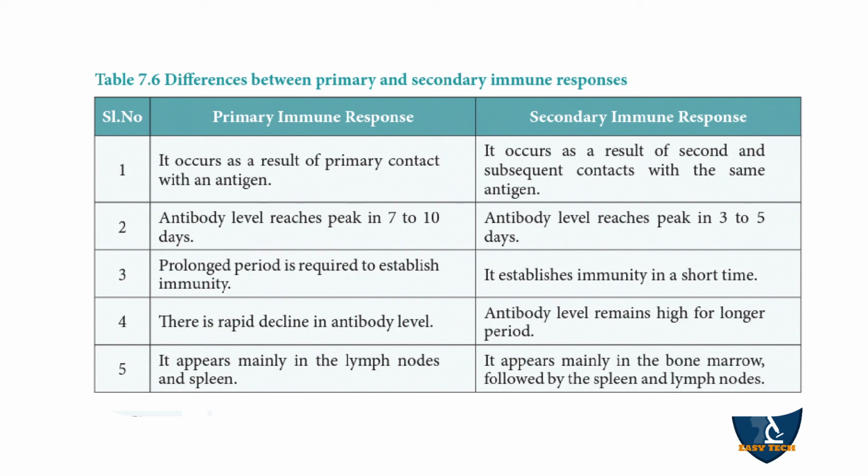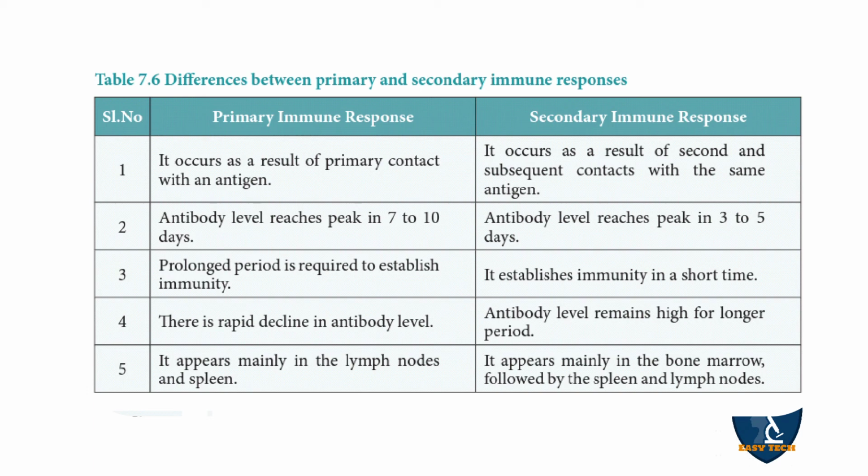Next, the antibody levels reach the highest peak, meaning the antibody concentration in the blood is highest. That takes 7 to 10 days in the primary immune response, but in the secondary immune response, 3 to 5 days.